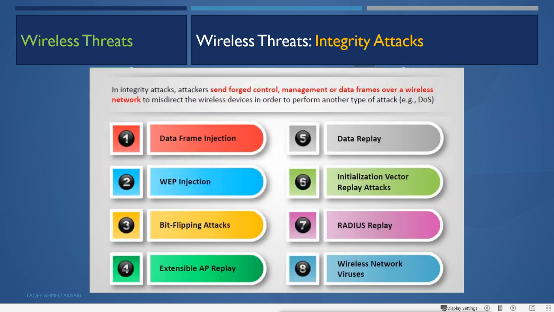Then also we have integrity attacks. In integrity attacks, attackers send forged control, management and data frames over the wireless network to misdirect the wireless device in order to perform another type of attack, for example, denial of service. Because it does not have an integrity check, it can accept the forged packets also. By using data frame injection, WEP injection, bit flipping attack, extensible AP replay, data replay, initialization vector replay attack, RADIUS replay, wireless network viruses. So these are all types of integrity attack.